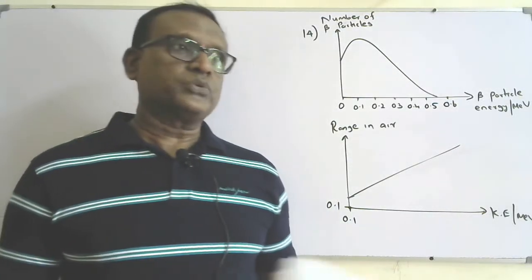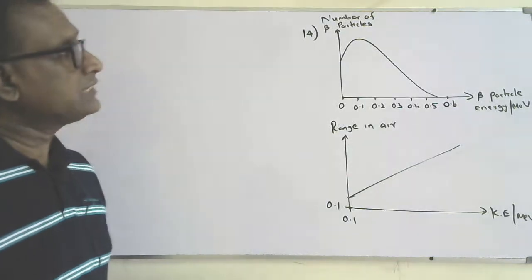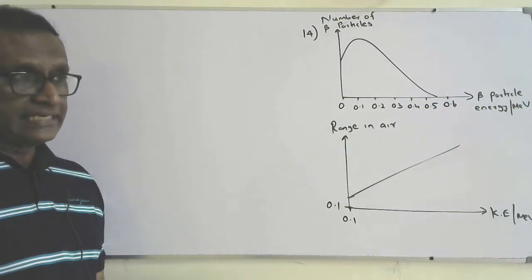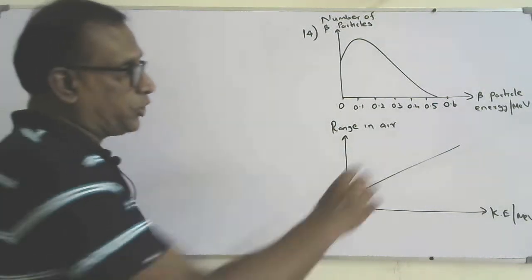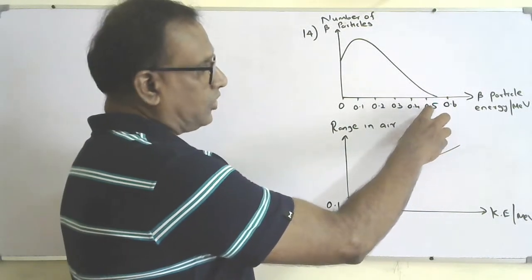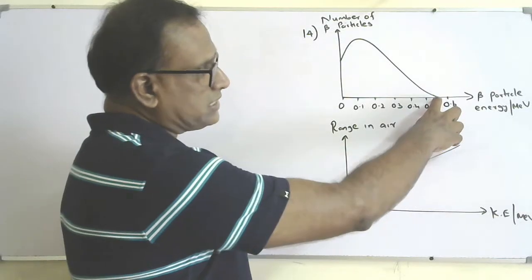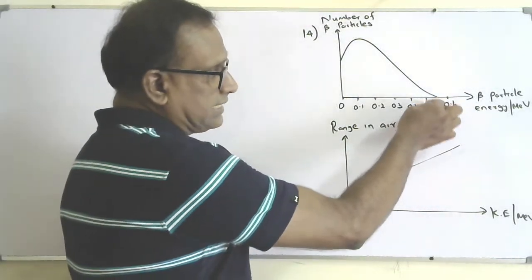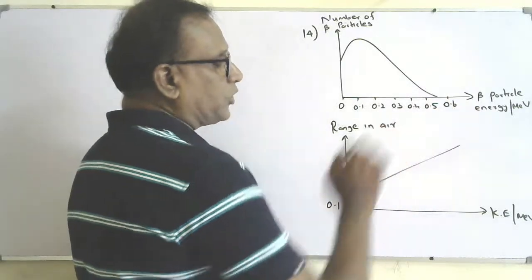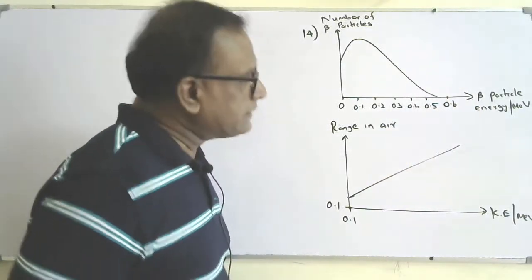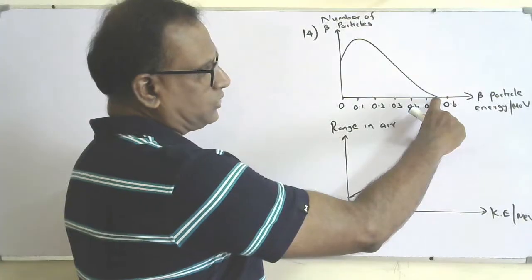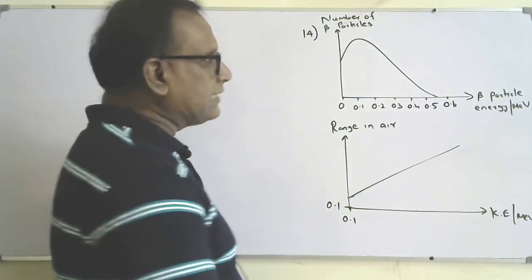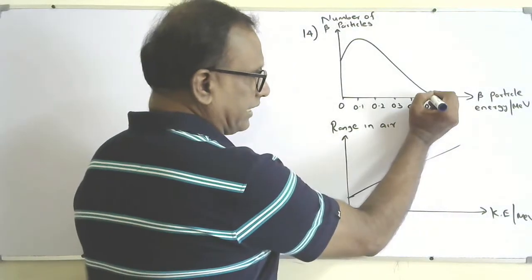Okay, so this question I can approach in two different ways. I can take the most energetic beta particle as 0.5 mega electron volt or a little more than that, but you can't directly get this value from the graph because there are no subdivisions between 0.5 and 0.6. So I'll just take it for simplicity. If you want, you can take this as 0.52 or 0.53 where it cuts the x-axis, but I will take this particular value, 0.5.